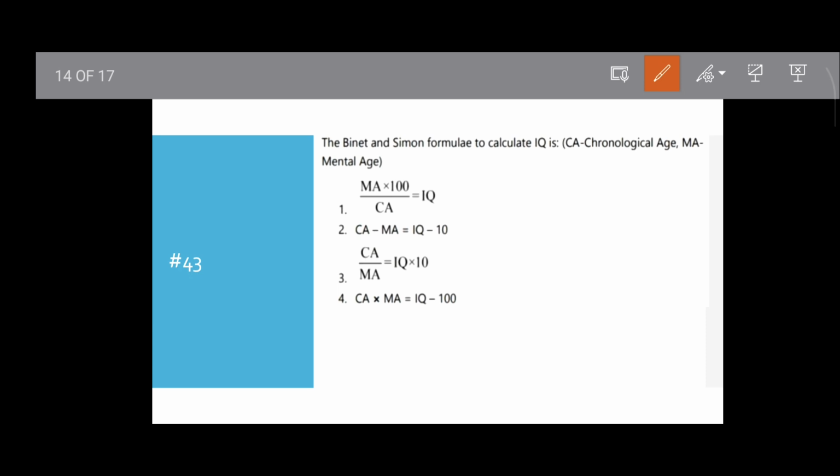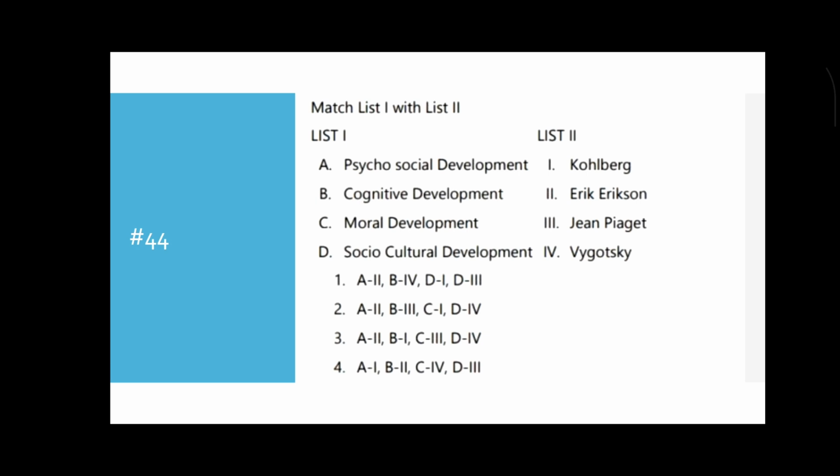Question number 43. The Binet and Simon formula to calculate IQ is what? IQ is MA by CA into 100. MA by CA into 100 is correct. CA by MA is incorrect, and CA into MA is incorrect. So option 1 is the correct answer. Then move to the next question.